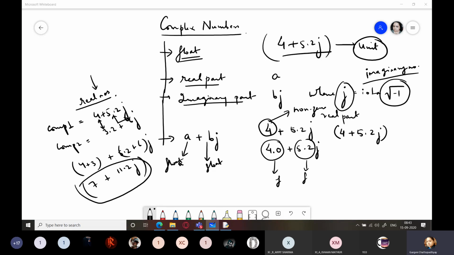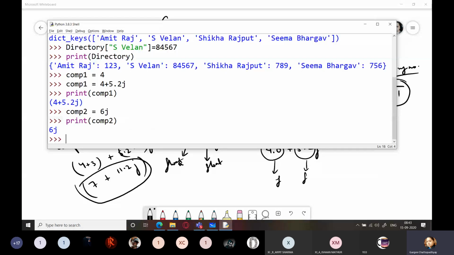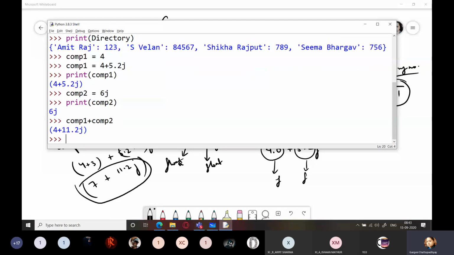You can check it for yourself over here. If I write comp1 plus comp2, we get the answer because comp1 was 4 plus 5.2j and comp2 was only 6j. So 4 plus 0, 0 in the real part here, gives you 4, and 5.2 plus 6 gives you 11.2j. Is this clear to everyone?